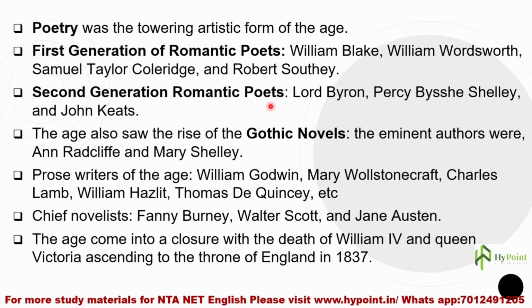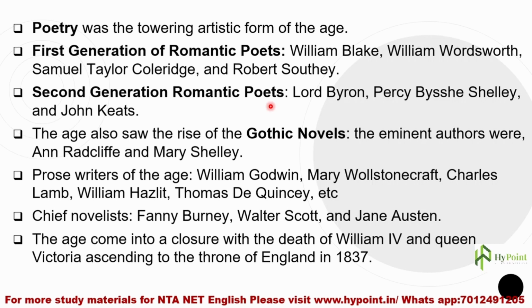The French Revolution was happening towards the end of the 18th century. The first generation Romantic poets are those poets who first-handedly saw the French Revolution and got inspired by its ideals.